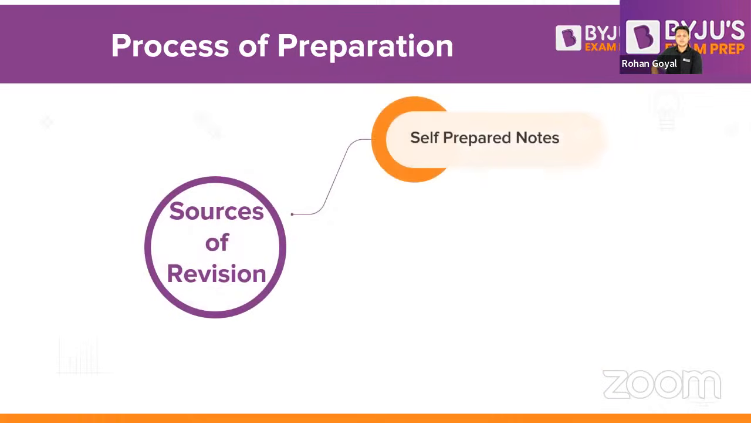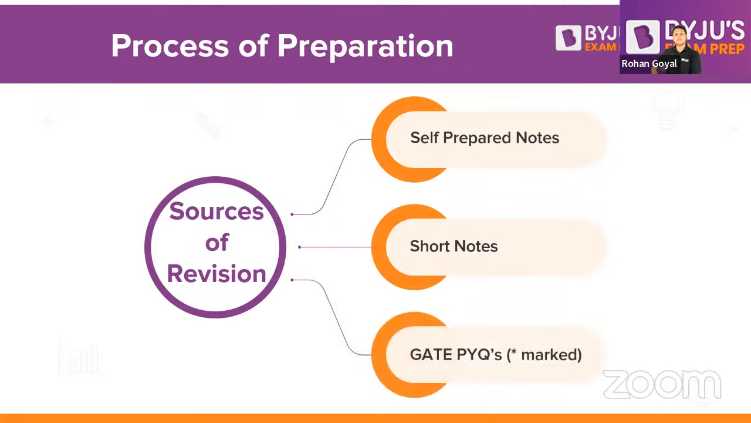Then, sources of revision. Your self-prepared notes are an excellent source. But sometimes your self-prepared notes become very lengthy because you have written everything in a very detailed format. So you need to make short notes. Short notes help you to revise quickly and efficiently. And lastly, your GATE previous year questions which you are not able to solve, which I also call star-marked questions, because you will mark them with a star if you are not able to solve them in the first attempt, right?